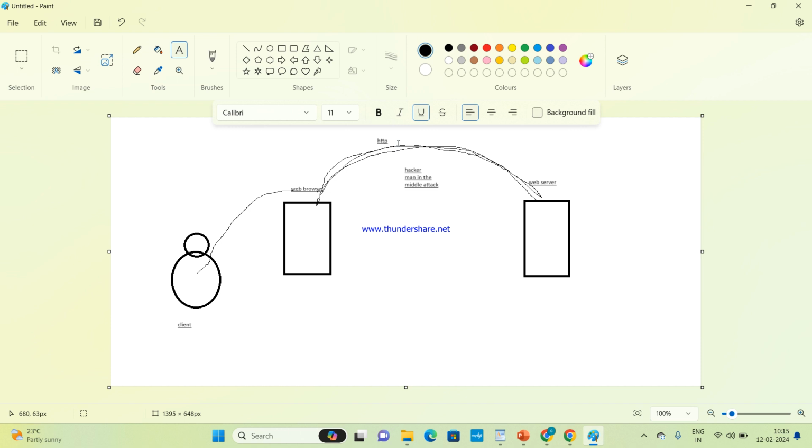Clear? HTTPS is more secure than HTTP. HTTP is Hypertext Transfer Protocol, and HTTPS is Hypertext Transfer Protocol Secure, an upgraded version of HTTP where the data will be encrypted.